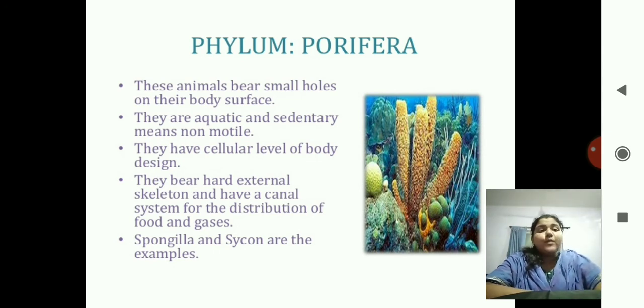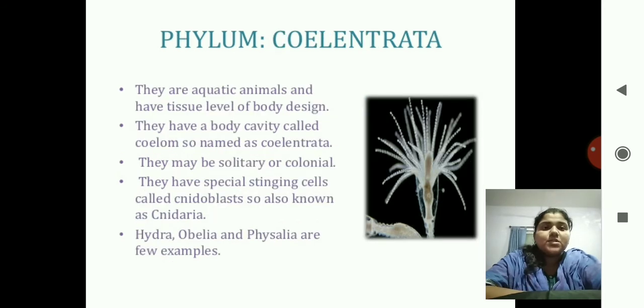That is, it is made up of cells. All the functions to carry out are on cellular level. They bear hard external skeleton and have canal system for distribution of food and gases. As we have vascular system or the circulatory system, this Porifera has the canal system. The examples are Spongilla, Cycon, and all sorts of sponges.